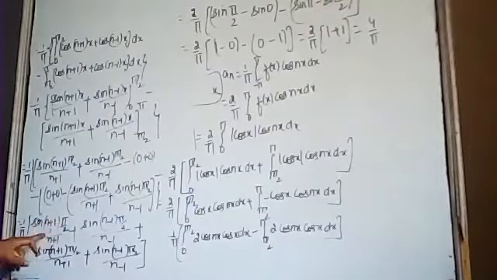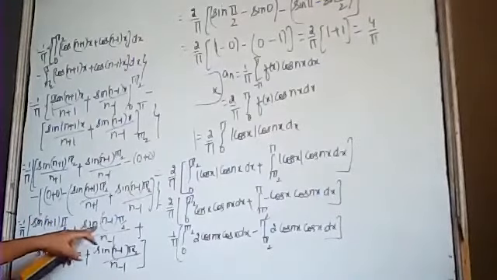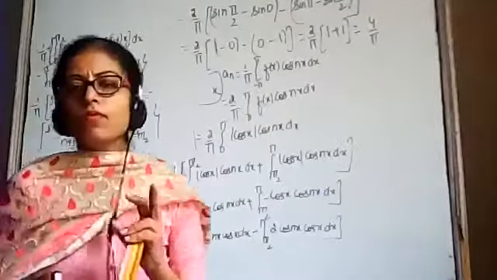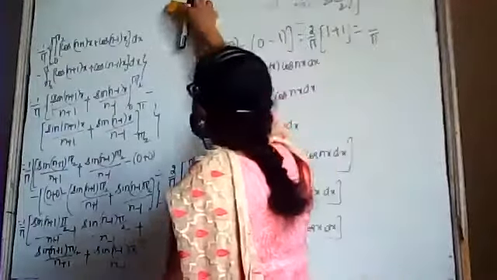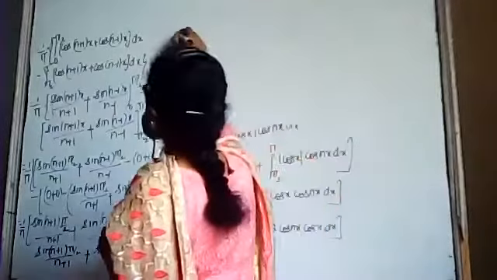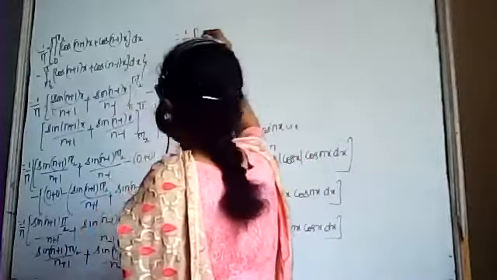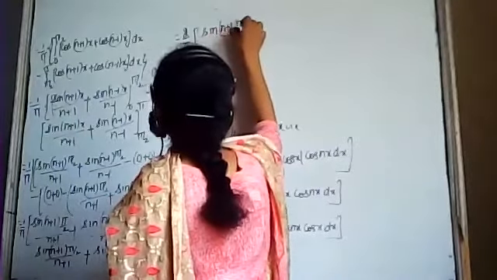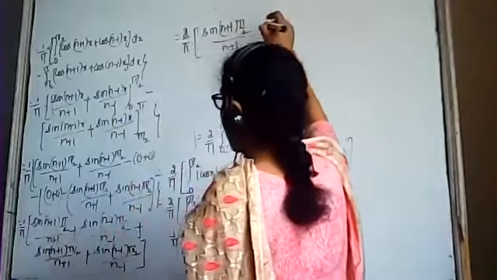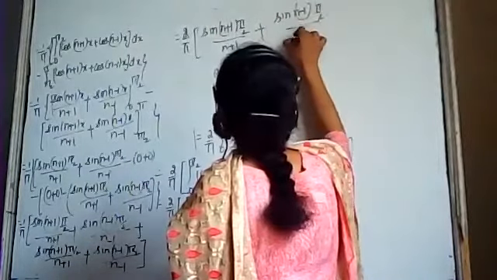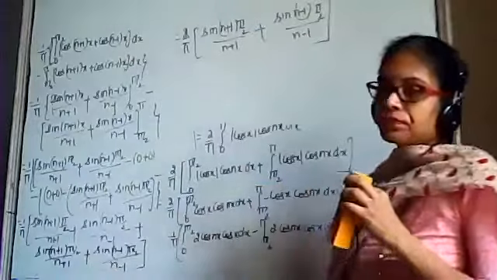Now sin(n plus 1)pi by 2 over n plus 1 appears twice, so this will become 2 times. Similarly, sin(n minus 1)pi by 2 upon n minus 1 is again twice. So this is equal to 1 by pi, 2 times sin of (n plus 1)pi by 2 upon n plus 1 plus sin(n minus 1)pi by 2 upon n minus 1.